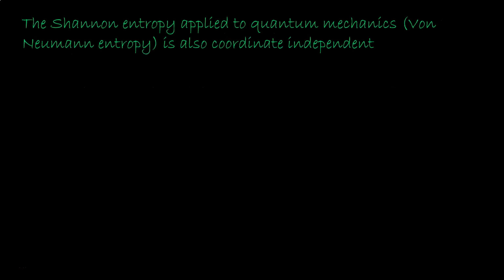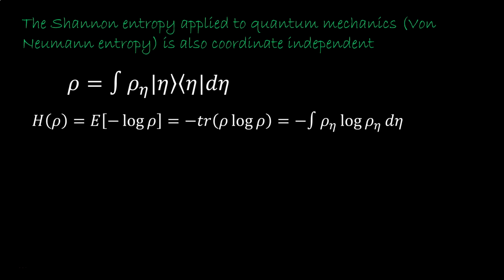Entropy is also invariant when applied to quantum mechanics as the von Neumann entropy. Suppose you have a density matrix. Eta represents a set of eigenstates, and rho eta is the density associated to each eigenstate. The Shannon entropy is the expectation of the self-information minus log rho, as we saw in the second video. This is minus the trace of rho log rho, the von Neumann entropy, which is minus the sum of rho eta log rho eta. So the von Neumann entropy gives us the Shannon entropy.